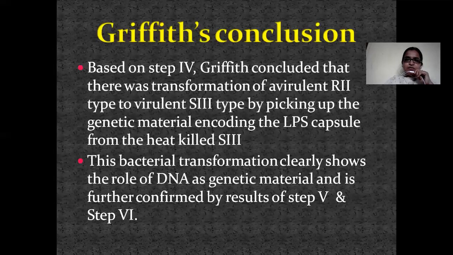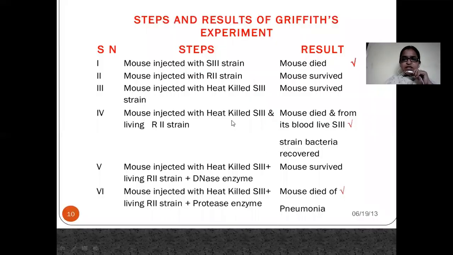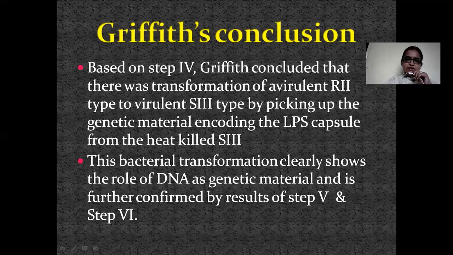So, what is the conclusion? Based on step 4, Griffith concluded that there was a transformation of an avirulent R2 type to virulent S3 type by picking up the genetic material encoding the lipopolysaccharide capsule from the heat killed S3. So from step 4, he concluded that this R strain is transformed to S strain, and they have gained the capacity to form or synthesize the lipopolysaccharide membrane, and thus it has transformed into a virulent strain.